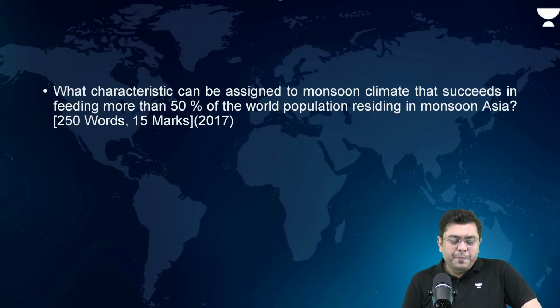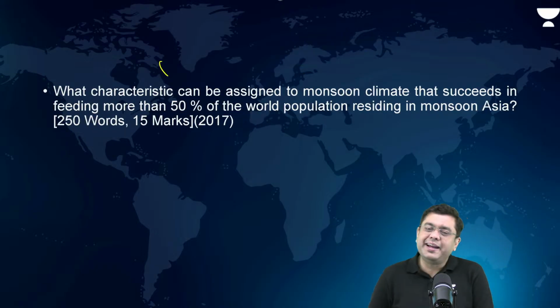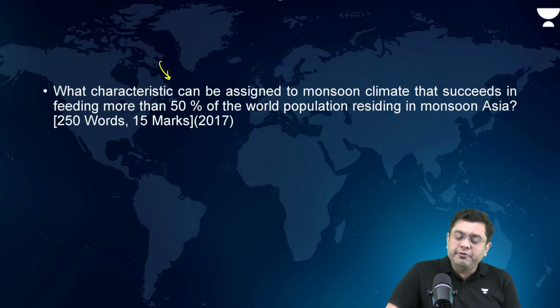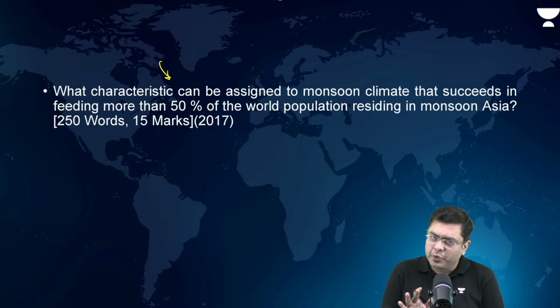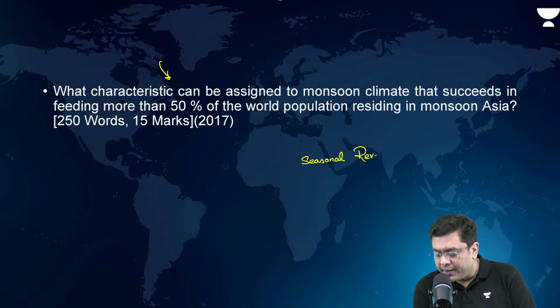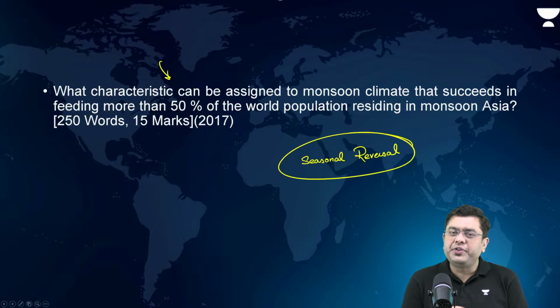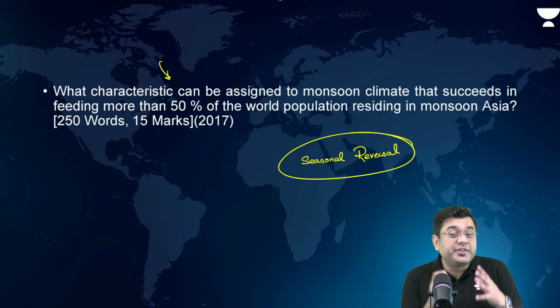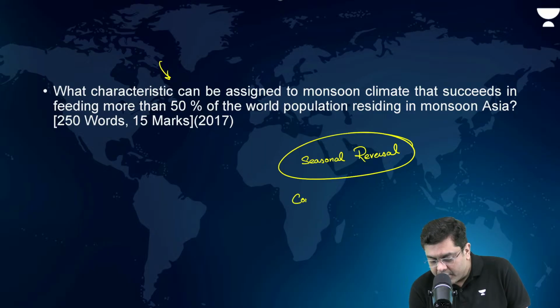Okay. Now, what characteristic can be assigned to monsoon climate that succeeds in feeding more than 50% of the world population residing in monsoonal Asia? So it was a 15 marker question. In this, what do you have to talk about? You have to talk about the seasonal reversal of wind. Now, when you talk about seasonal reversal, you also have to talk about concentration of rainfall. That is also required.